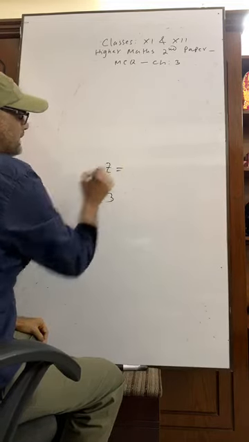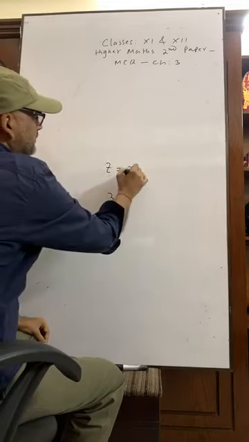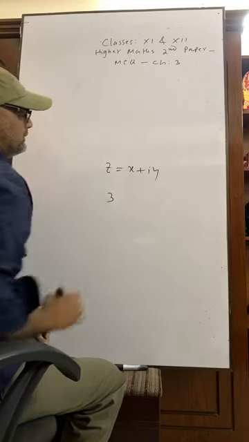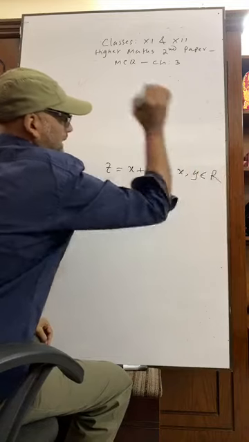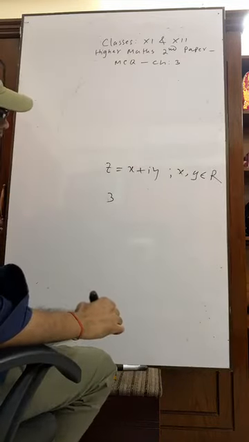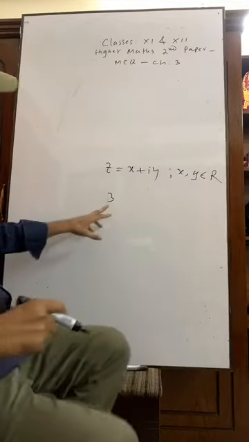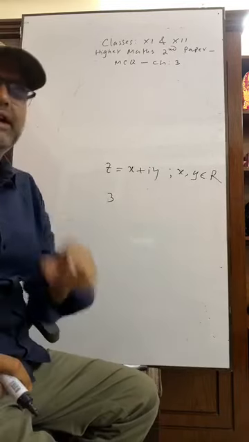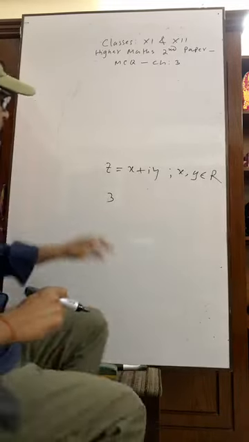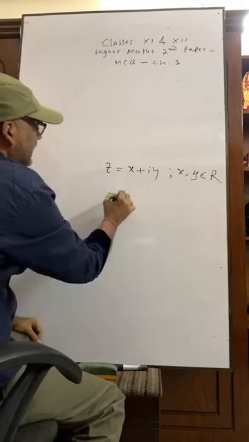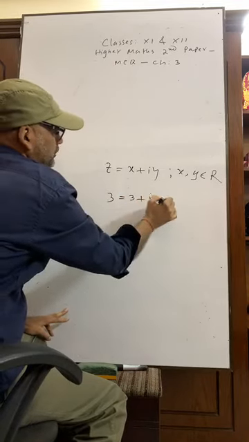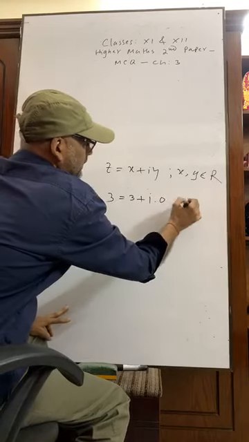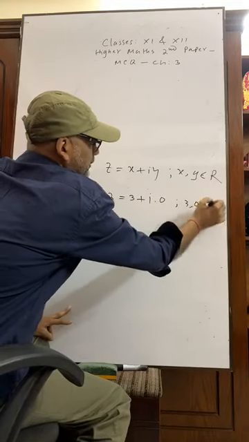We know that a complex number is z equals x plus iy, where x comma y belongs to R. The question is, is 3 a complex number? Yes, 3 is a complex number because 3 can be written as 3 plus i into 0, where 3 comma 0 belongs to R.